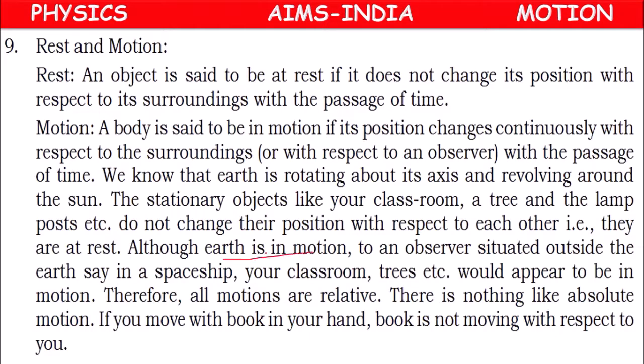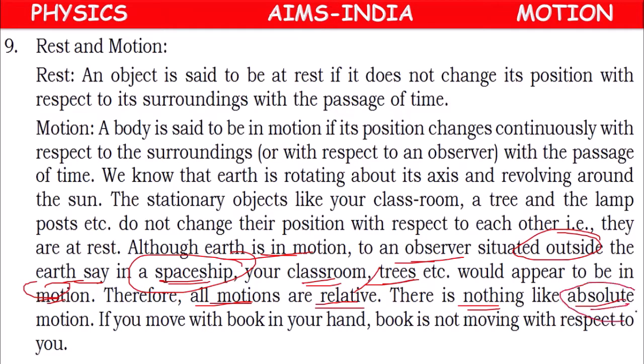So if an observer is situated outside the earth, suppose in a spaceship, according to him, classroom, trees, everything will be in motion. So all motions are relative terms. There is nothing absolute. There is nothing fixed.